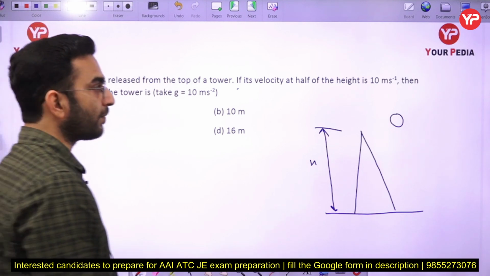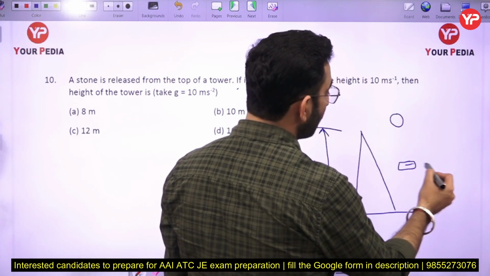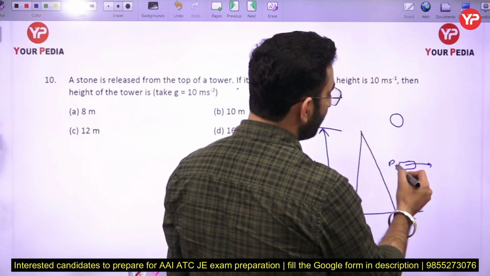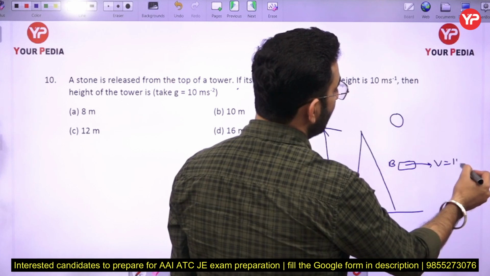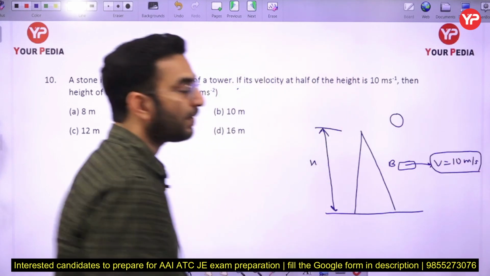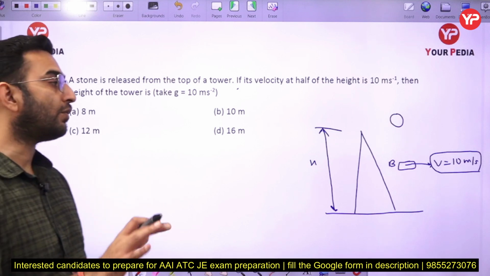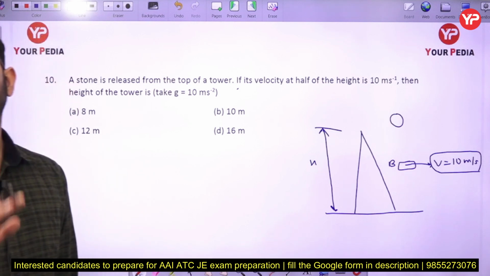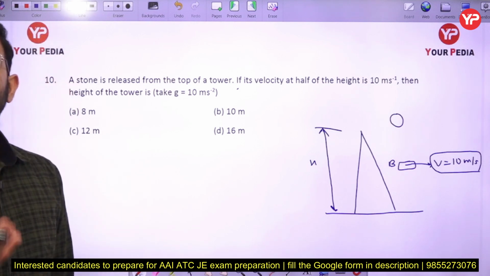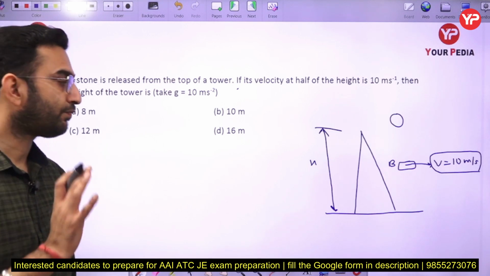So here in this case we know that the velocity at this particular point B is equal to 10 meter per second. In that case, what will be the height of the tower here? Now just see, in this question you have to use the simple Newton's laws of motion. The question is very simple again, there is nothing to do in this part.